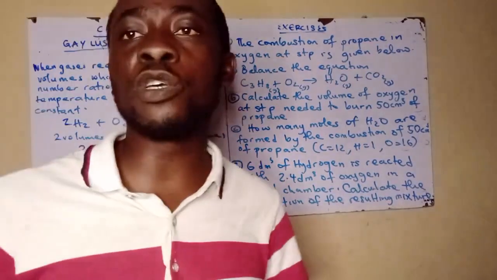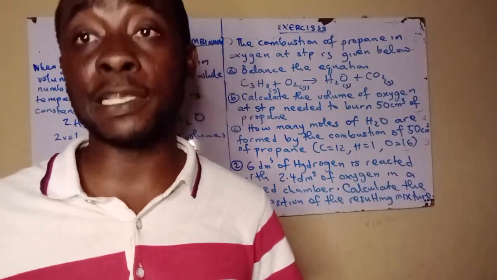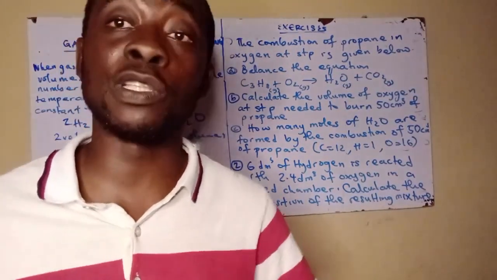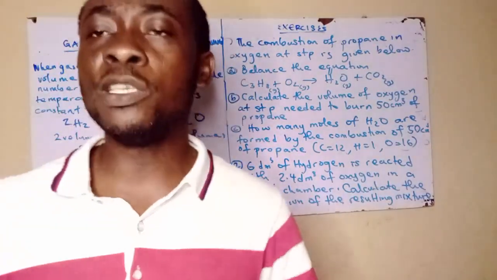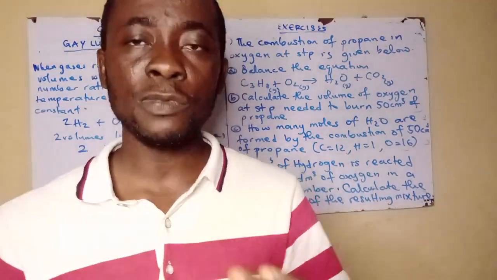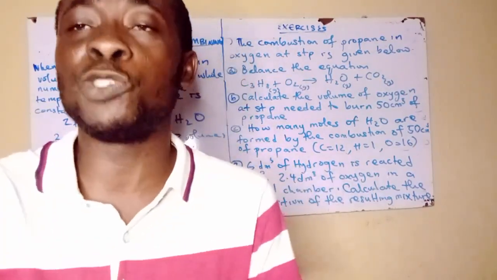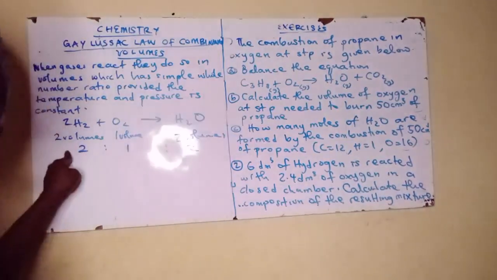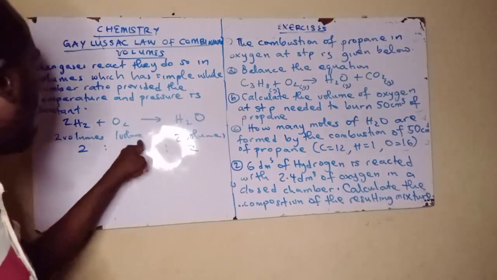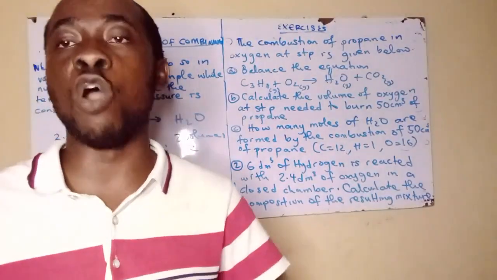Now eléyìí ni justification nǹkan tí Avogadro náà sọ, tó sọ wípé equal volume of all the gases at the same temperature and pressure contain the same number of molecules. Nǹkan tí Avogadro sọ láti buttress point tí Gay-Lussac sọ ni pé níwọ̀n ìgbà tí pressure àti temperature bá constant, tí volume dẹ̀ wà in simple number ratio bí eléyìí, two volumes, one volume and two volumes, ó mean wípé the number of molecules too will also be the same.